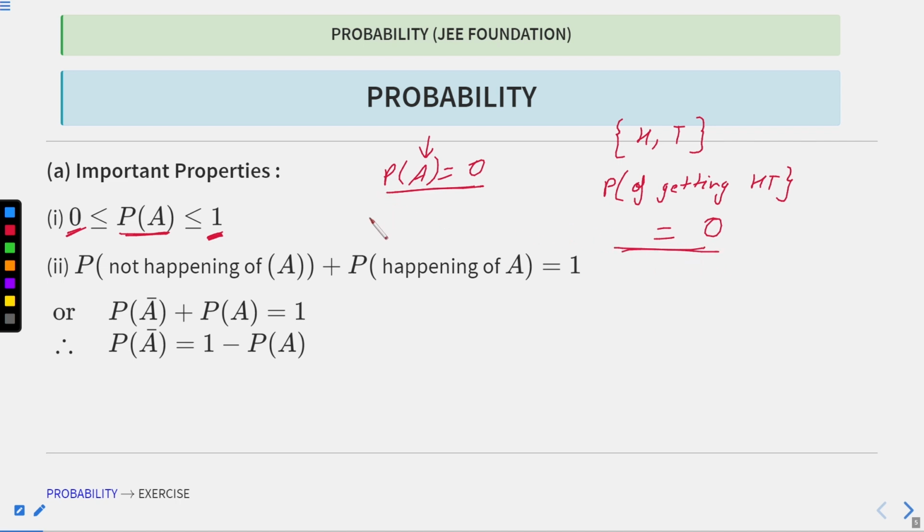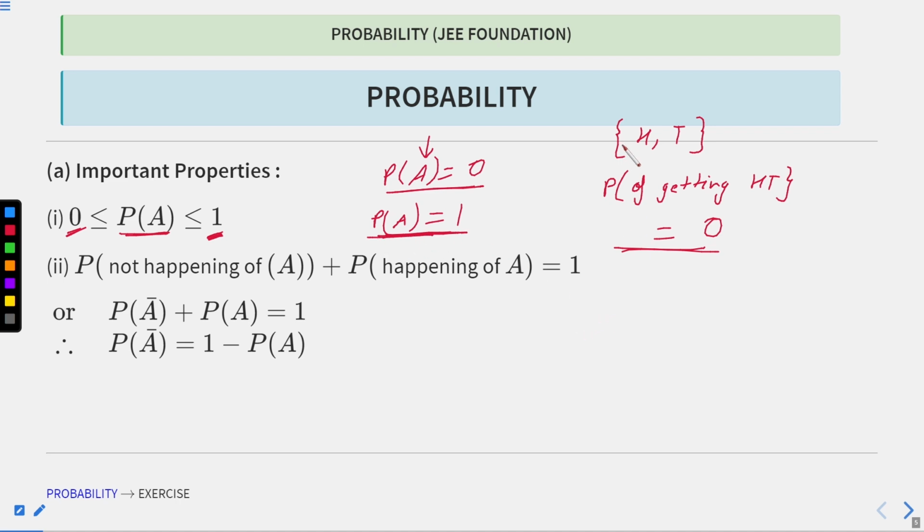Okay, and what if we say the probability of A is equal to 1? That means this event A is always going to happen. So no matter what the conditions are, this will always occur.